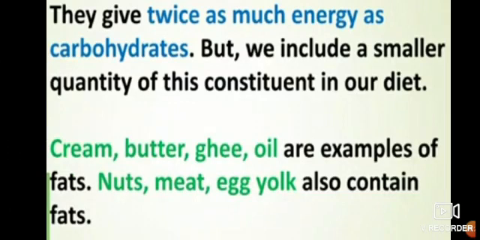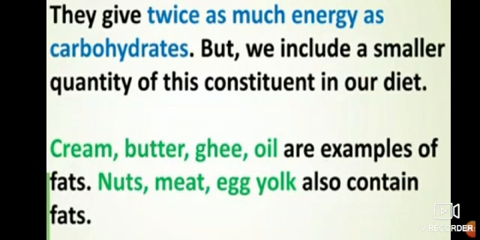They give twice as much energy as carbohydrates. For example, if carbohydrates are giving 20%, then these fats are giving 40%. But these fats we are supposed to eat in small quantity in our diet, not too much.